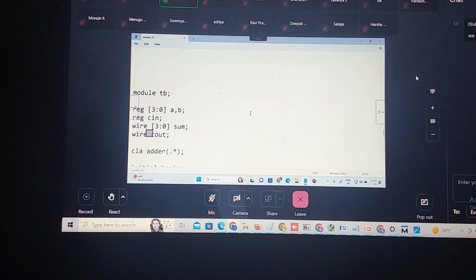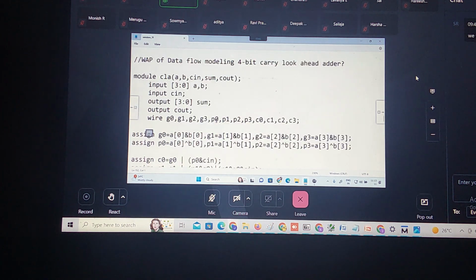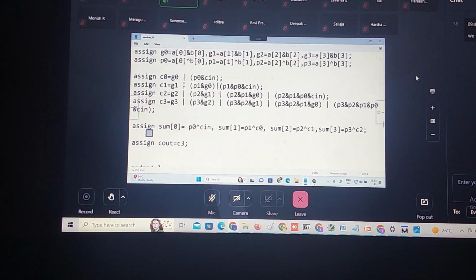If you look at this logical expression, C0, what is G0? G0 is A0 into B0, and P0 is A0 XOR B0. C0 you will already be knowing for the first stage, correct? If you know this, you are computing C0, no need of doing the operation.